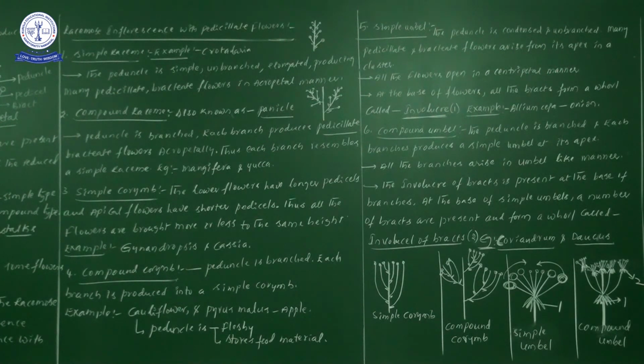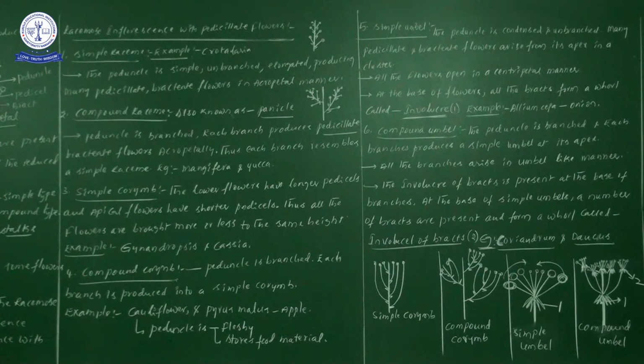In a simple umbel, the peduncle is not linear, it is not like one line. That peduncle is condensed. Condensed means that particular peduncle seems to be very small in size, condensed and unbranched. Simple means unbranched, and many pedicellate and bracteate flowers arise at the apex. Apex means at the terminal point. So we can observe the group of flowers. That group of flowers we call a cluster of flowers.